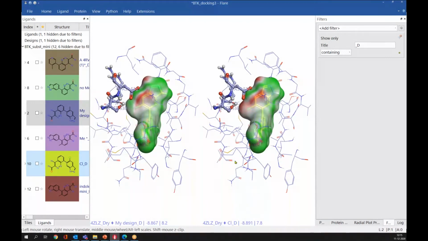This is what I wanted to cover. Electrostatics can help you. For example, if you see here, we have chloro, which is electrostatically clashing with these residues. So you can modify it to make it more complementary to the protein. If you change it to methyl, you will have better complementarity and you can get good activity.